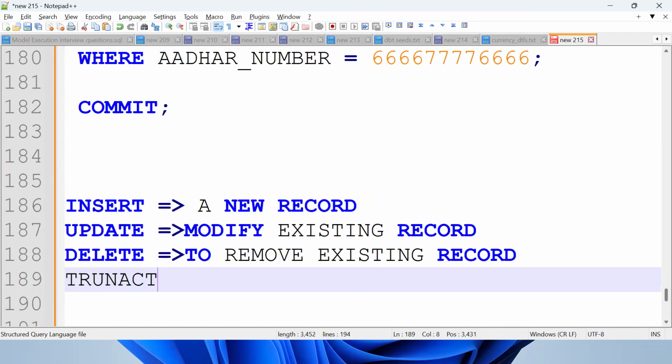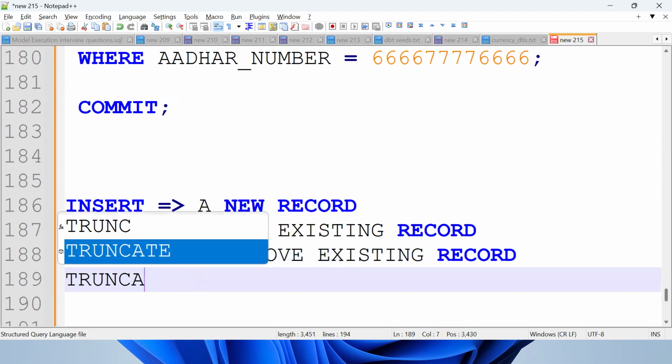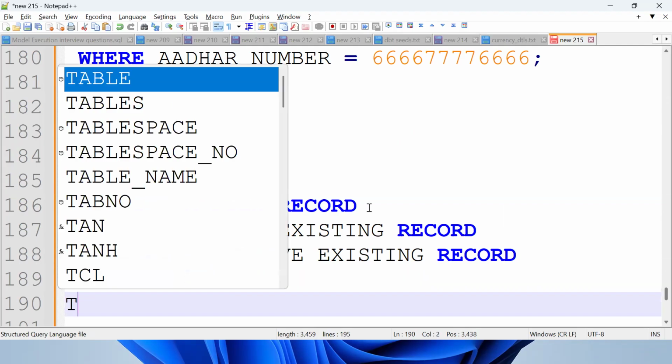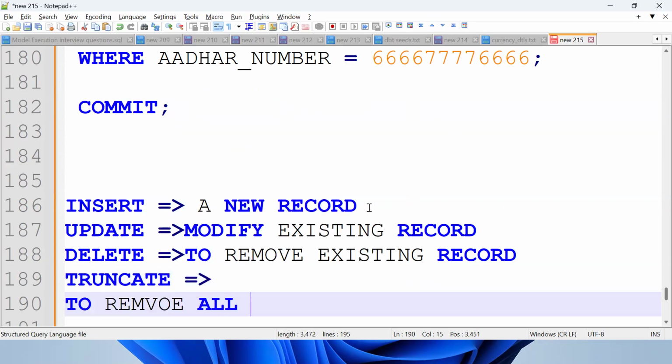What about truncate? Anyone? Is truncate a DDL or DML generally? Anyone? Normally, truncate is DDL or DML? DML. In Snowflake, we'll see. So truncate is nothing but removing all the existing data, all the records, from the table.